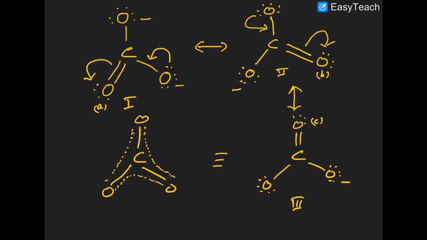Now what is this? It means the pi cloud and lone pairs are delocalized. So structure number 4 is called the hybrid structure of carbonate. It is called the hybrid structure of 1, 2 and 3. They are called the contributing structures of carbonate. And number 4 is called what? Number 4 is called the hybrid structure of carbonate ion. Hybrid means by mixing of all of these.